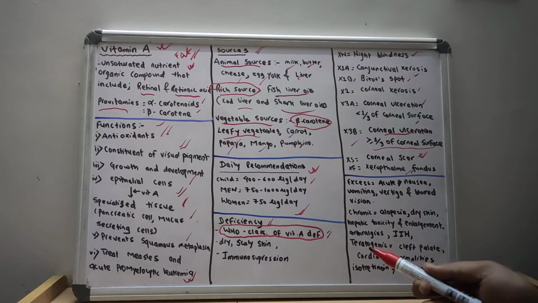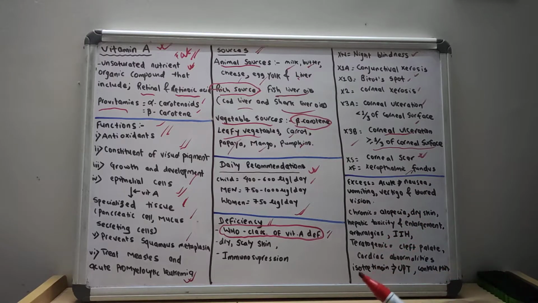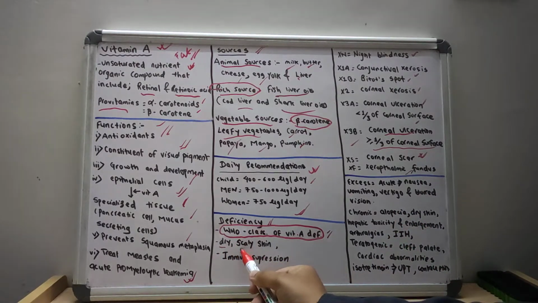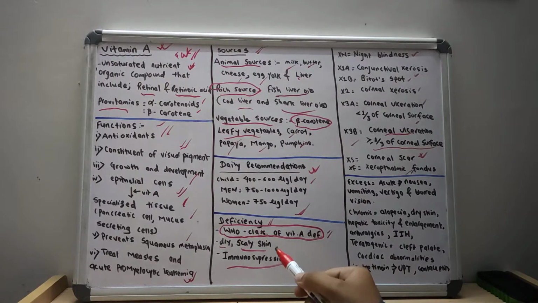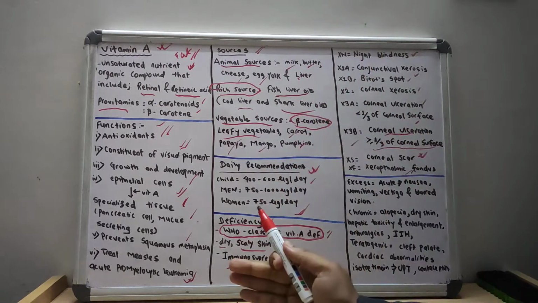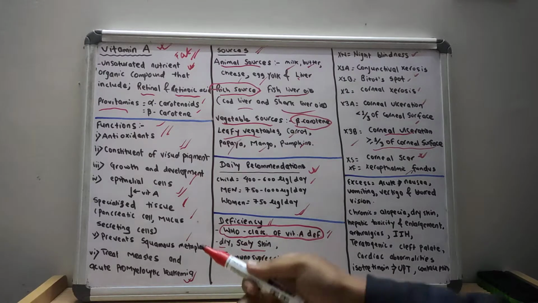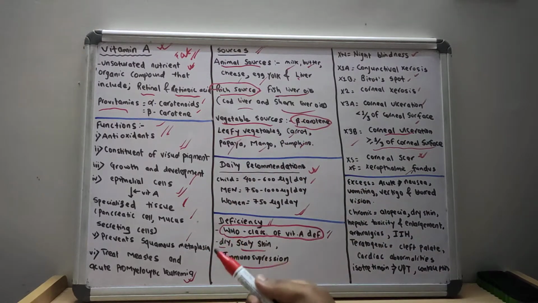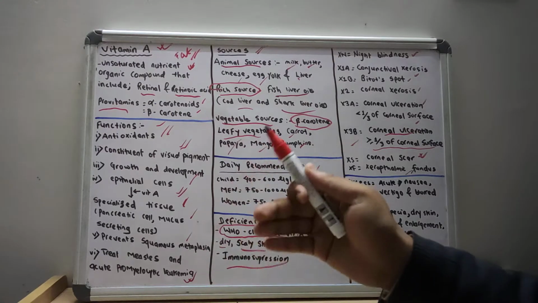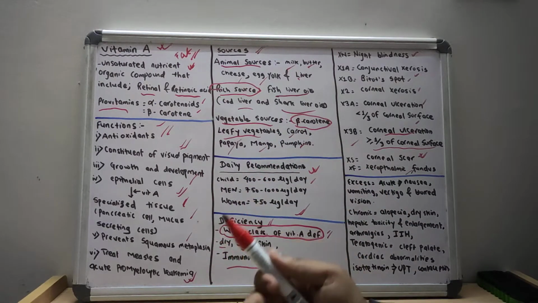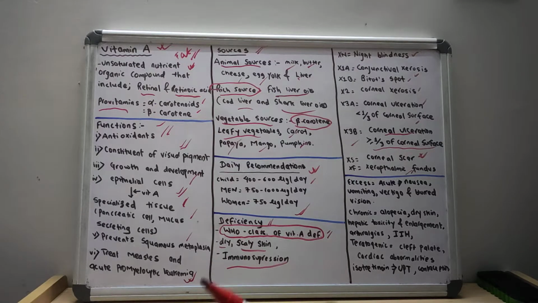Other manifestations that occur due to deficiency of vitamin A are dry and scaly skin, and also immunosuppression. There will also be hampering of growth and development. The normal epithelial cells will not change into specialized tissue, and if there is vitamin A deficiency, then there will be more squamous cell metaplasia, and more chance of cancer will occur.